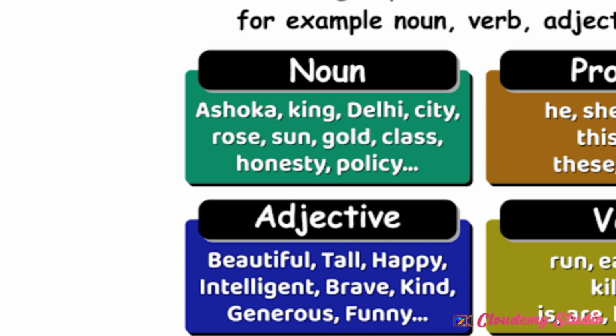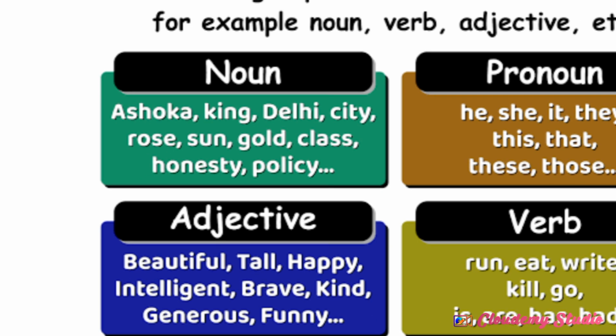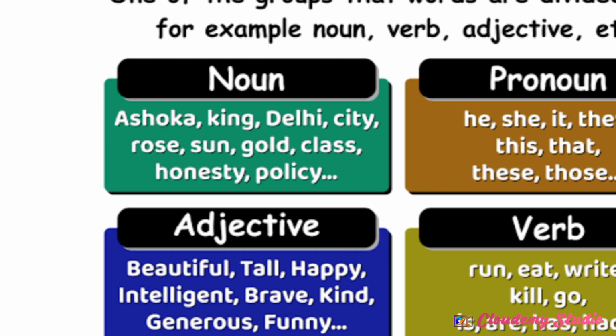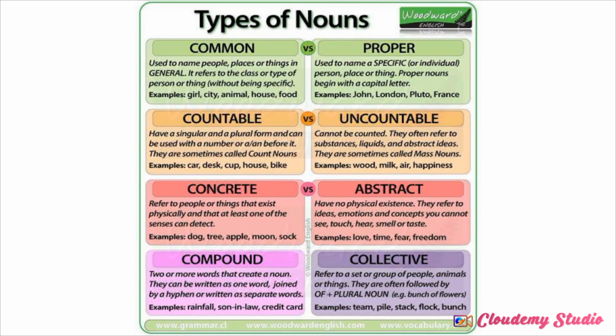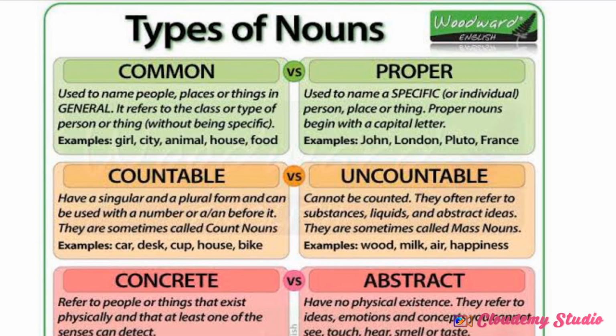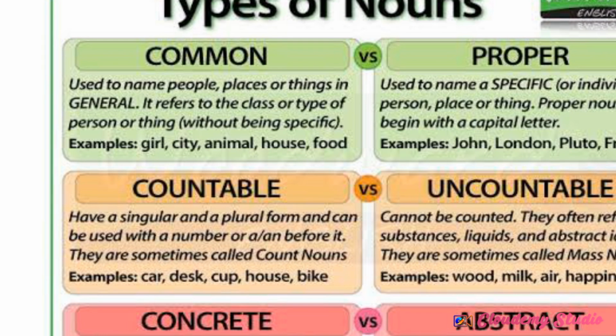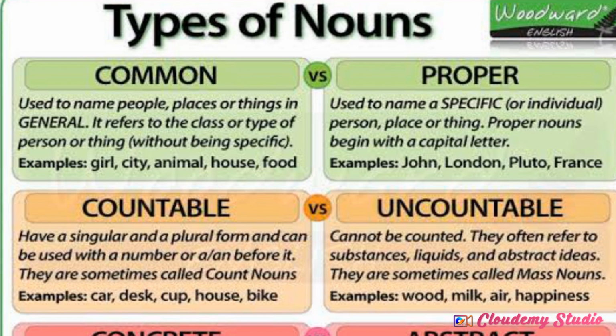Before moving on to the next topic, we must understand how many types of nouns are present. Here we can discuss the types of noun. First is common noun versus proper noun. What is a common noun?